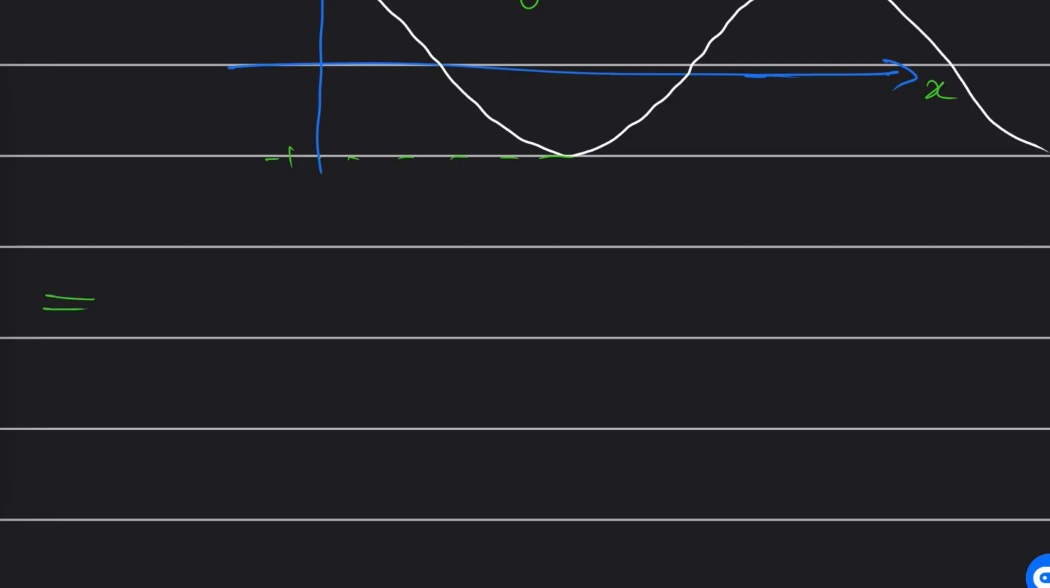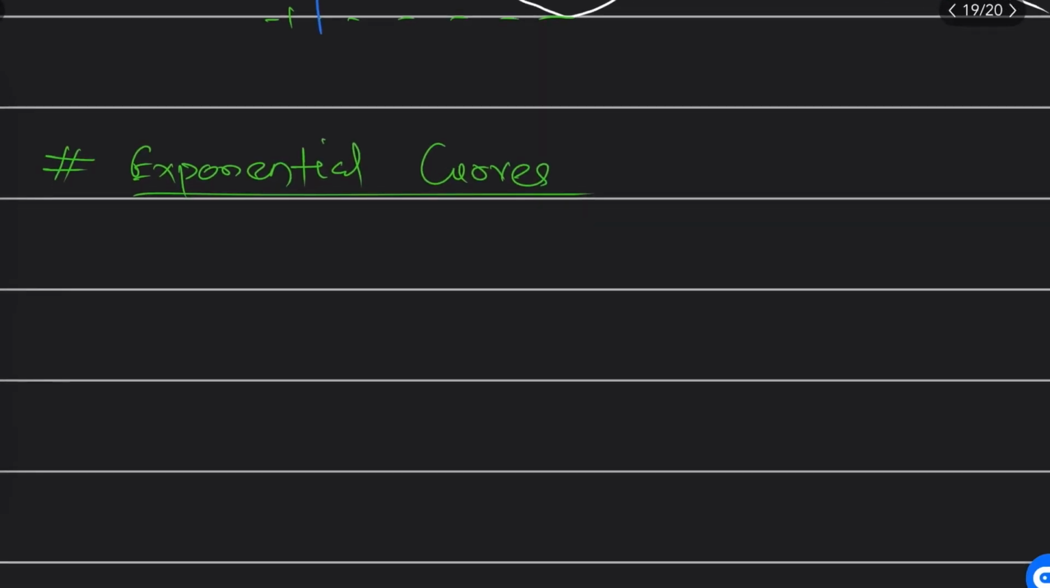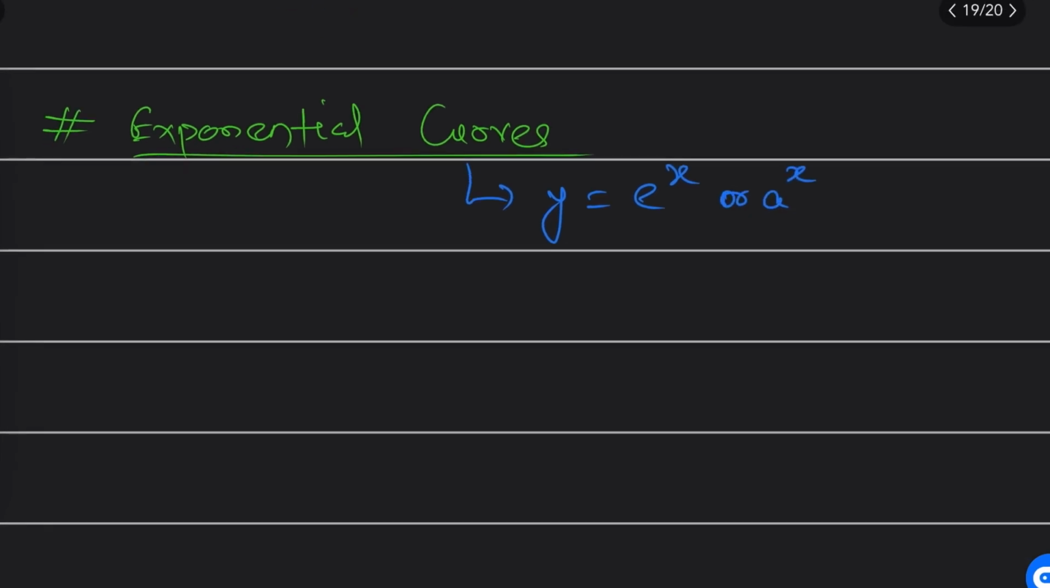So let's discuss the exponential curve. Sir, exponential curves look like this. Let me show you. First of all, what is an exponential equation? You write y is equal to e to the power x, or a to the power x. It's not compulsory to use e; any constant a to the power x is called exponential form.